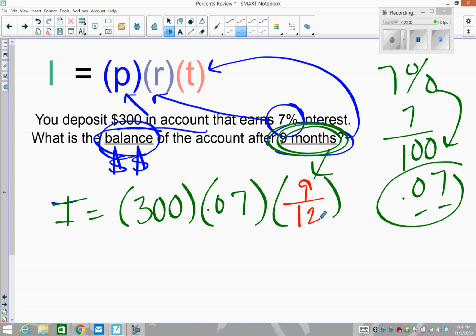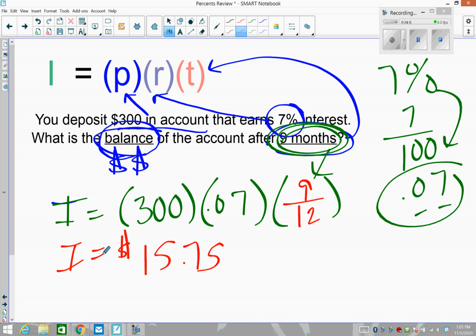So 9/12ths of a year. So you got to put it out of 12 when it's not measured in years. So we're going to just multiply that all out on our calculator. That's going to be so exciting. So 300 times 0.07 times 9/12ths, cool, gives us $15.75. That's the interest that is earned.